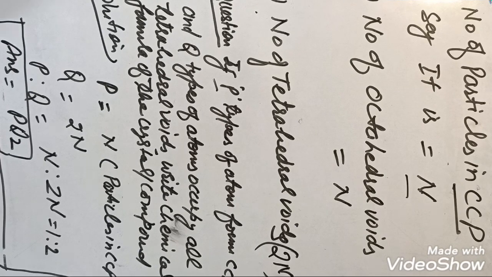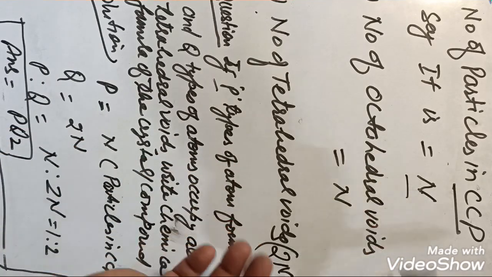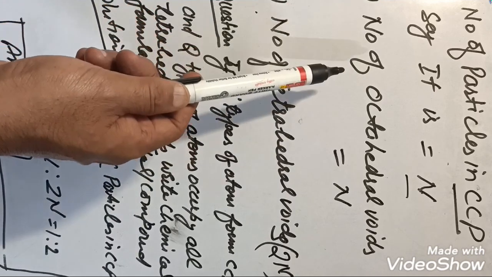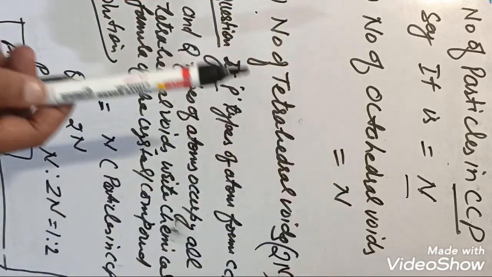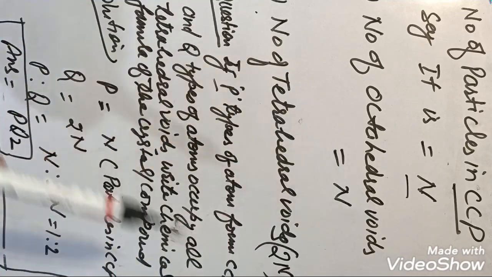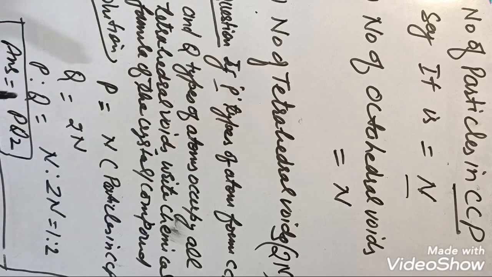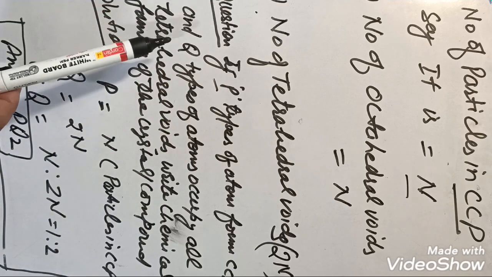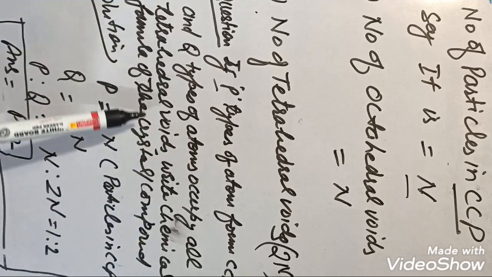Clear? Again, number of particles in CCP, say it is n, you can take x, y, z, etc. Then there will be equal number of octahedral voids, n, and double of that tetrahedral voids. So suppose we are having one question, P type of atoms occupy all CCP sites, and Q type of atoms occupy all tetrahedral voids.